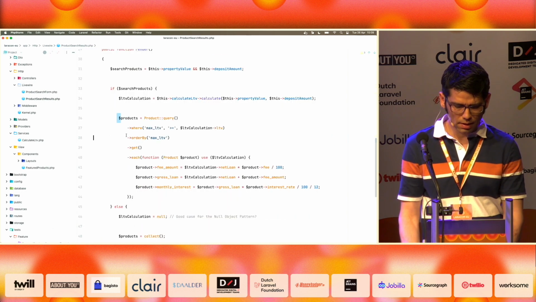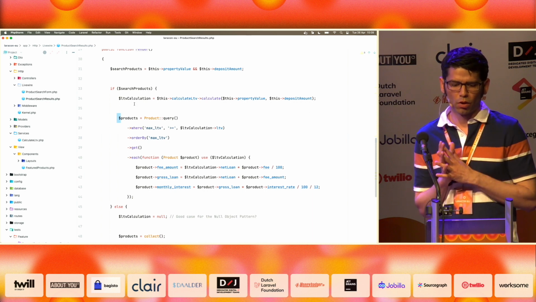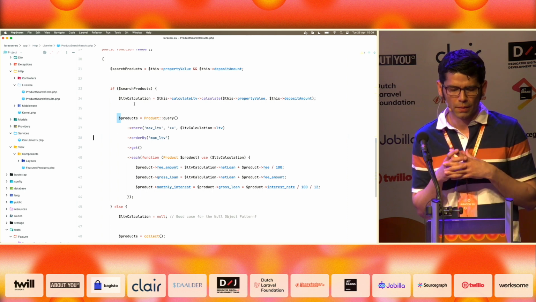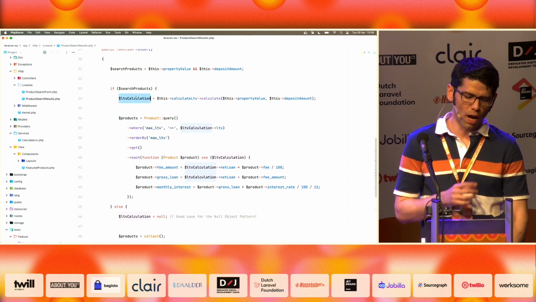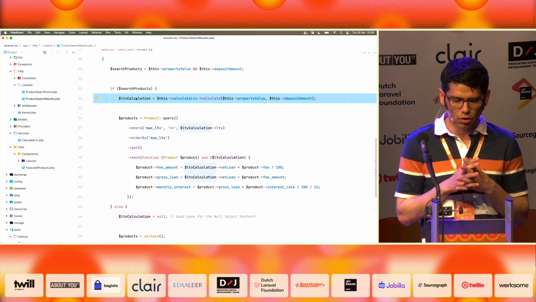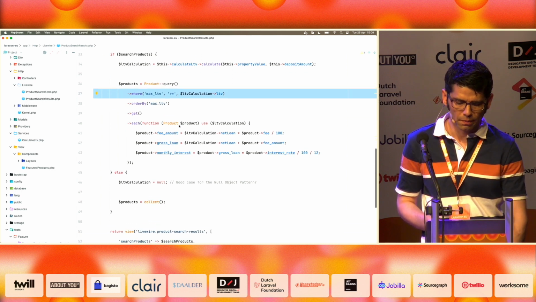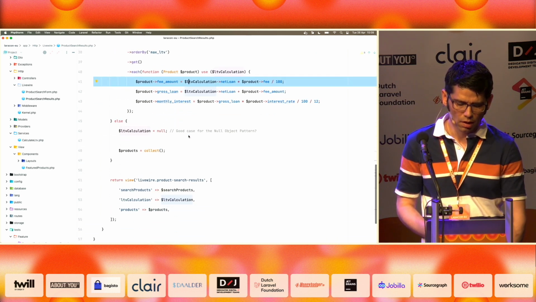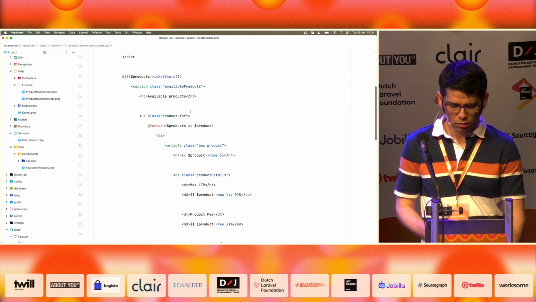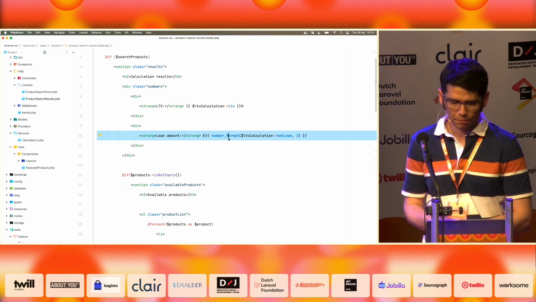Okay, in this next step, we see that the local variables are gone. We are using a principle of object-oriented programming that says that things that go together should be together. In this case, the calculation is just one calculation. It has two or more variables, but it's just one calculation. It's grouped in the DTO, and now we use the DTO everywhere in our component to perform the calculations, including in our view. If we go really quickly to our view, you will see that I am now using the DTO in the view as well.